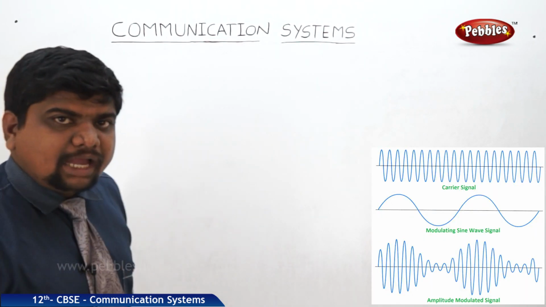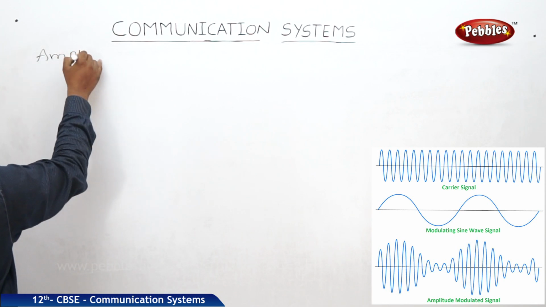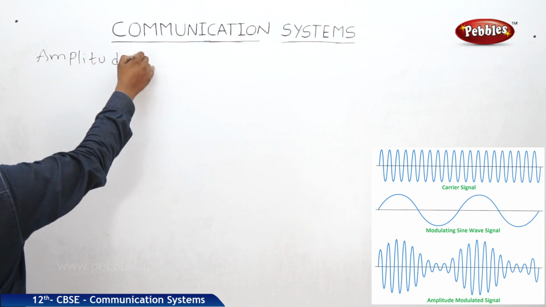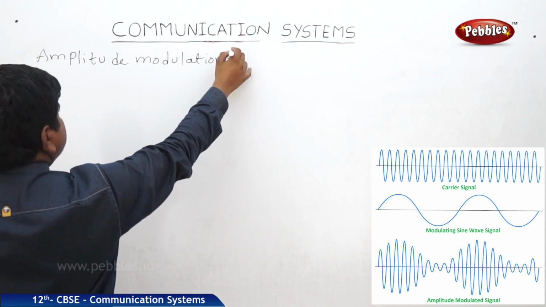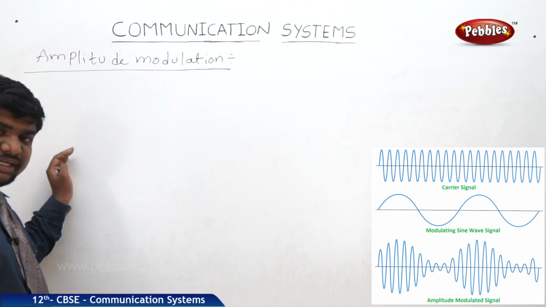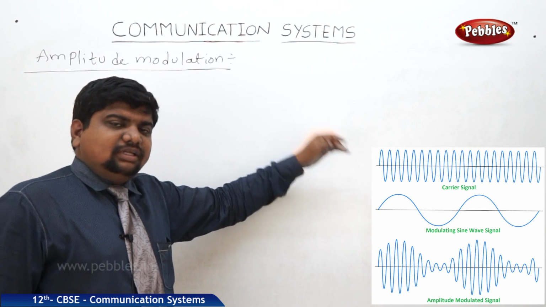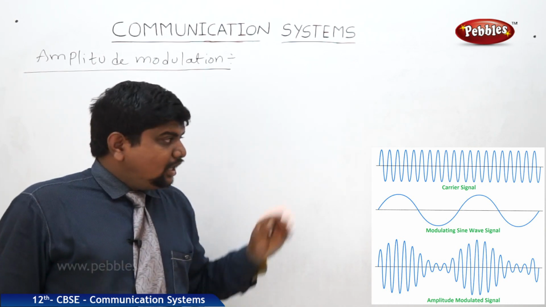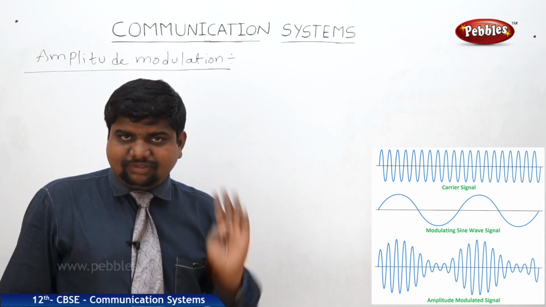Now we will see the amplitude modulation with the help of equation. In amplitude modulation, the carrier wave is there, and that wave is modulated by a modulating wave, and we are taking a sinusoidal wave as the modulating wave.